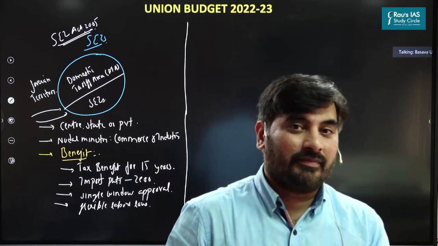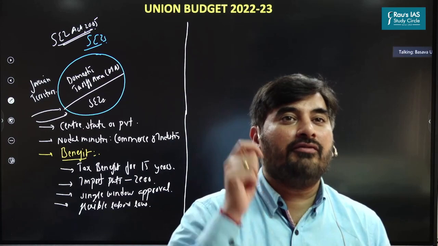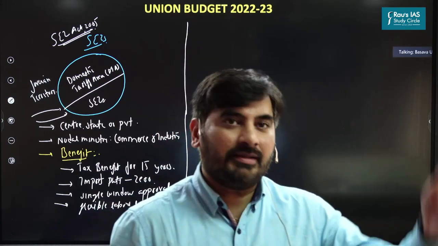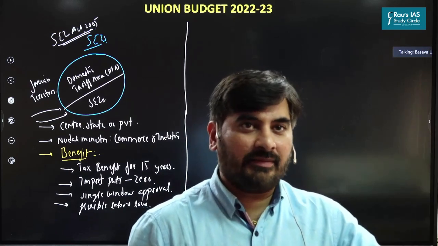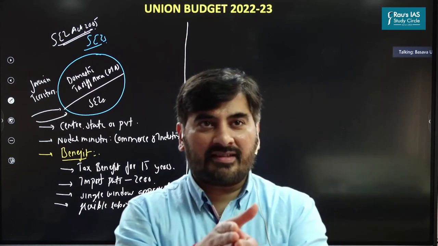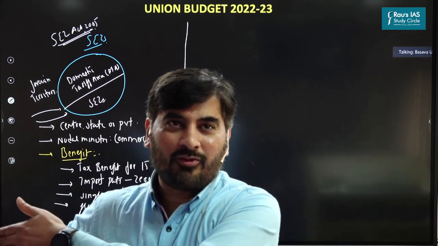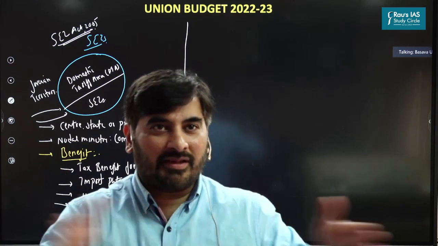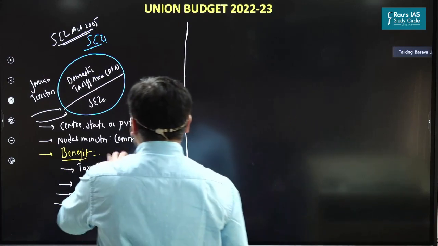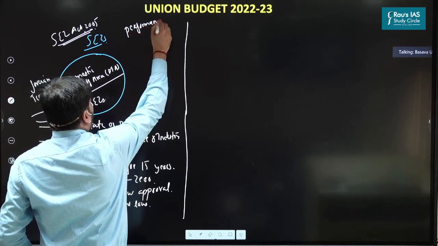So right now, whichever SEZs are set up in India, they are set up under the SEZ Act. And this SEZ Act, we are now going to reform it. We are going to change it. So please remember the chronology. Started with export processing zones in 1967, came out with EXIM policy 2000. All the EPZs were converted into SEZs. 2005, we came up with a separate legislation. Now we are going to talk about 2022 as to what is going to happen. Remember the chronology.